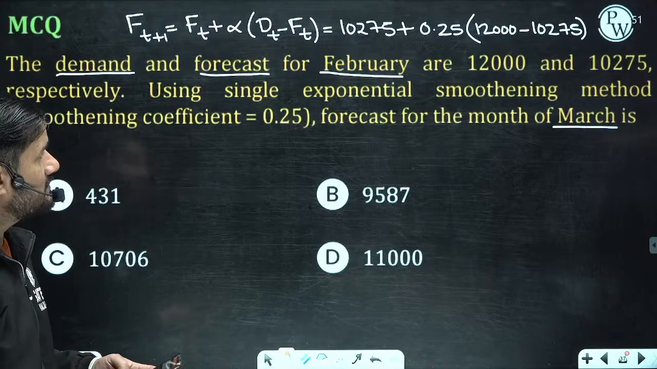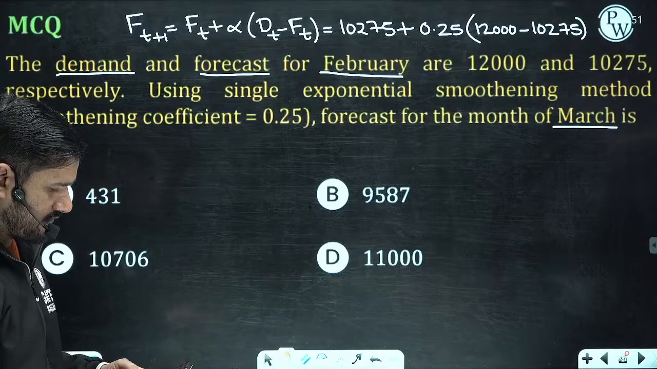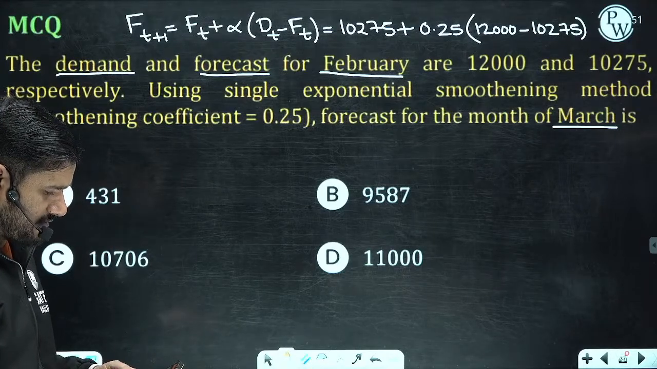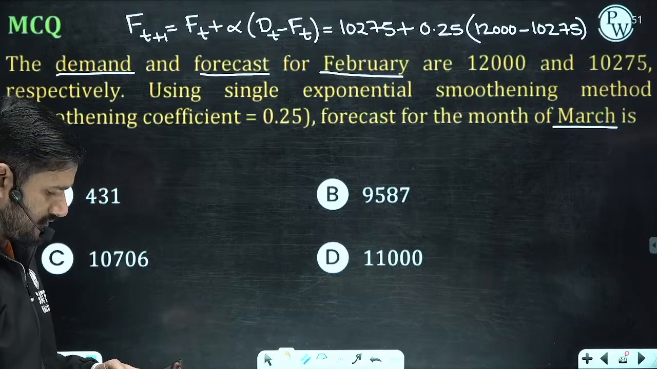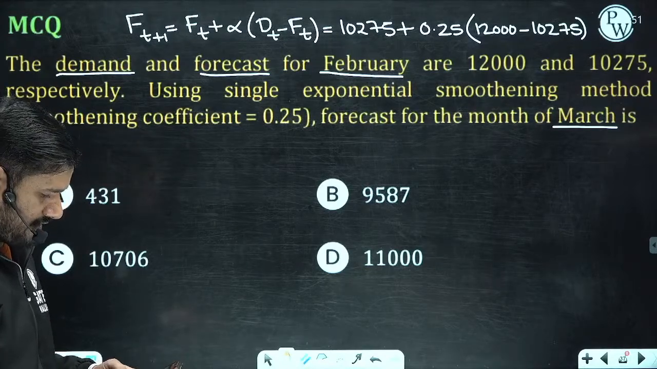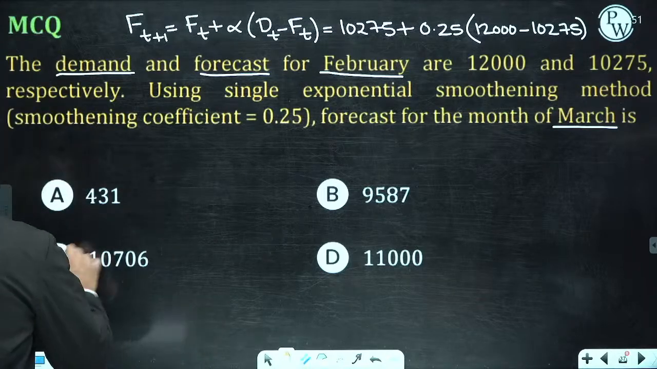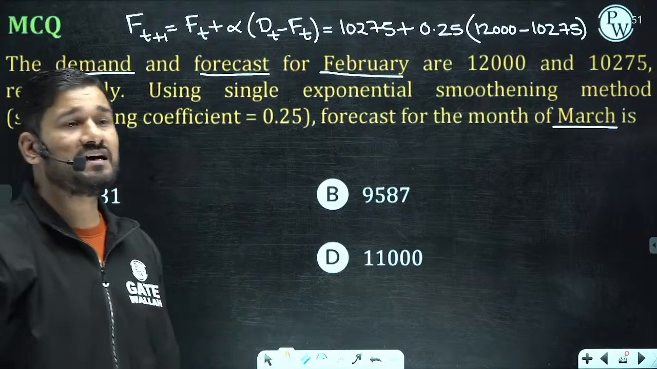$12,000 minus 275, into 0.25 beta. This 431 plus 10275. This is coming out 10706. Is there any? Yes, we are having the correct option here. So this is the correct answer.